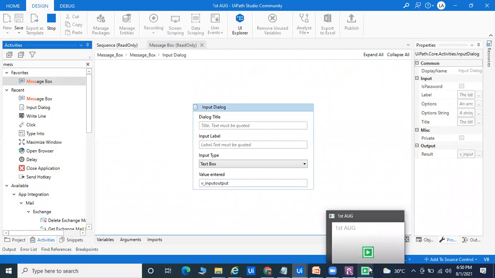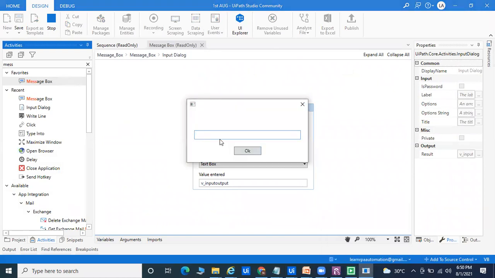So one input dialog box will open. Suppose I'm working in HDFC Bank. I want to pass here: HDFC Bank is the largest bank in India. If I'm passing these things, I will not only take them in a message box. I can do each and everything: I can write the data into Notepad, I will write the data into Excel, I will write this data into any web-based application. Anything I can do, not only for the message box, only for your knowledge purpose.